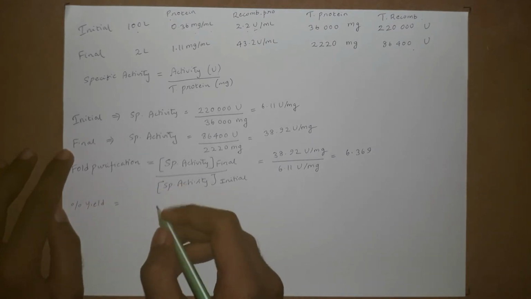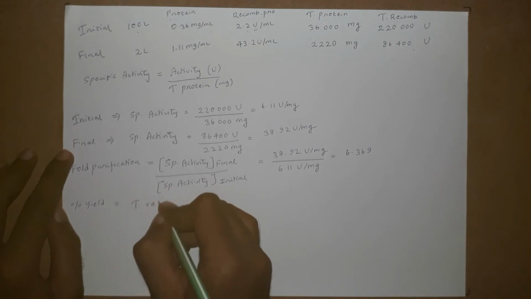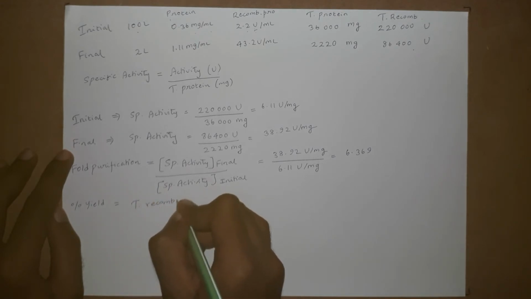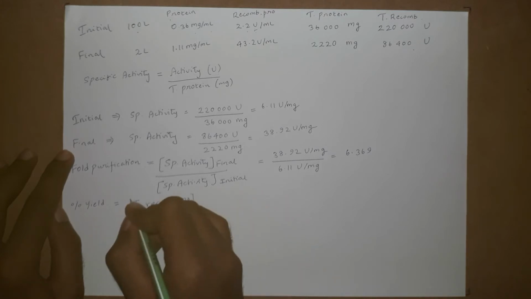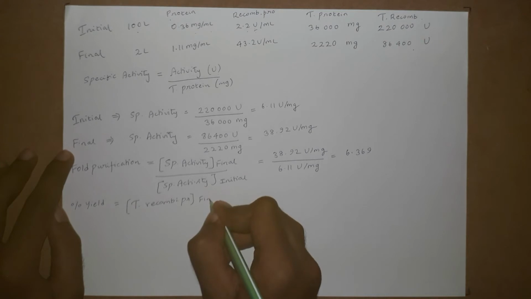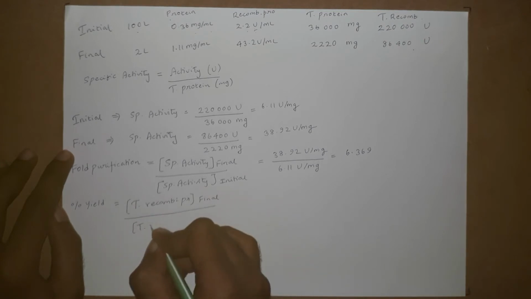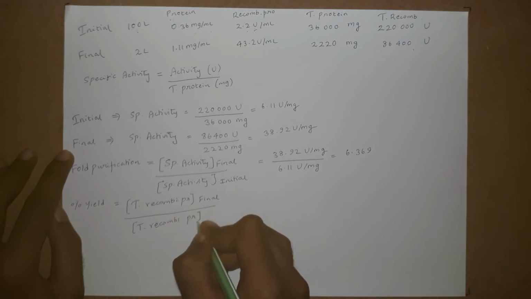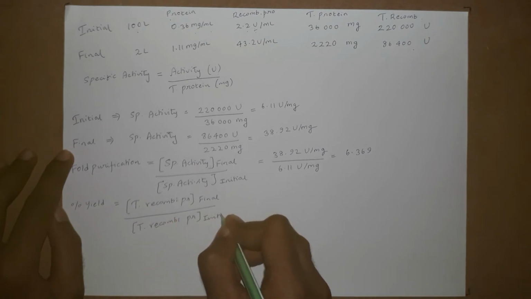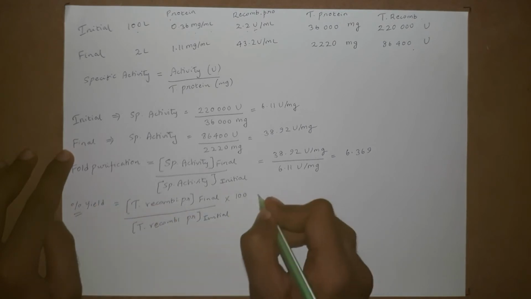Then we have to calculate yield, that is, percentage yield. Percentage yield is equal to the total recombinant protein final divided by the total recombinant protein initial. Since it's a percentage, we multiply by 100.